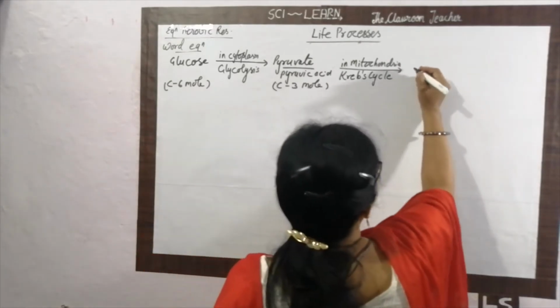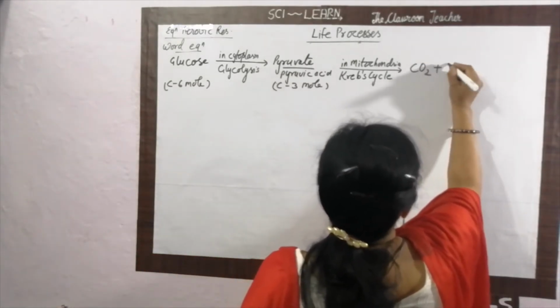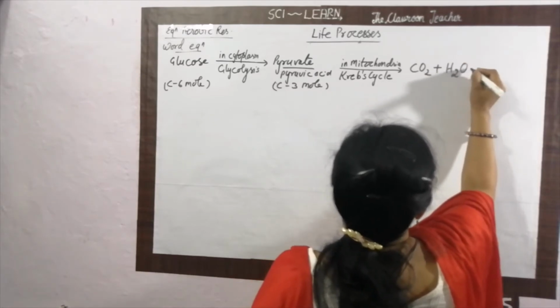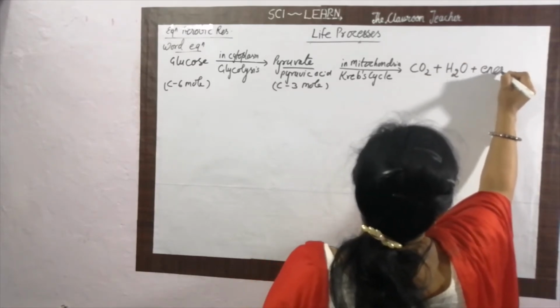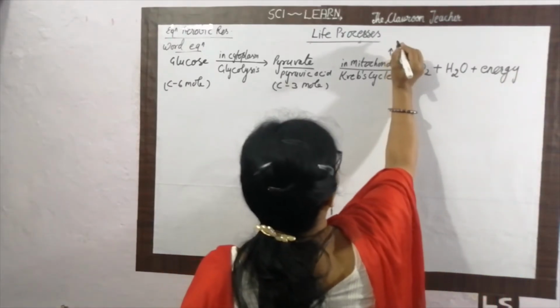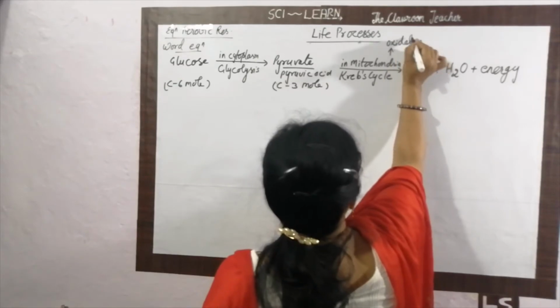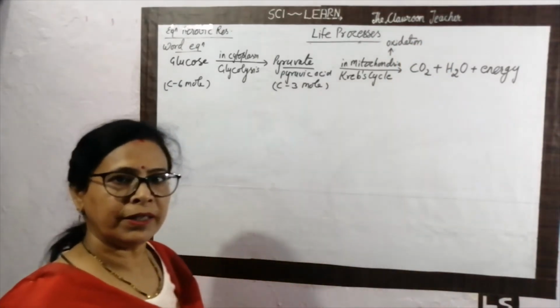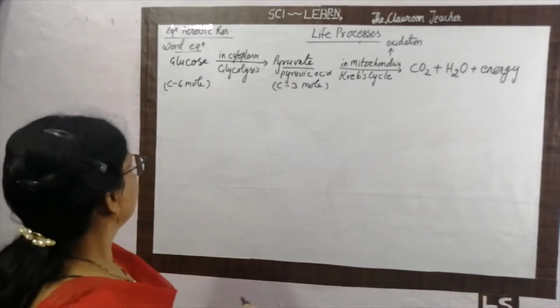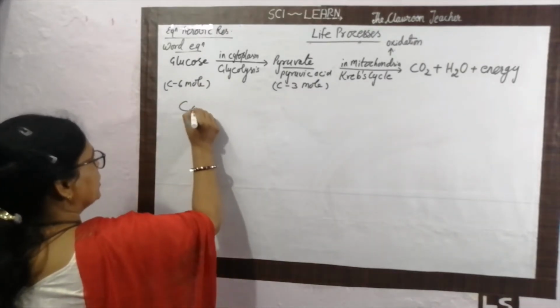What happened in this Krebs cycle? The food gets oxidized to form carbon dioxide and water and energy. This process is called oxidation. The process which is performed in mitochondria is called oxidation. Why? Because it is completed in the presence of oxygen. Now, this is the word equation. Now, move towards the chemical equation.